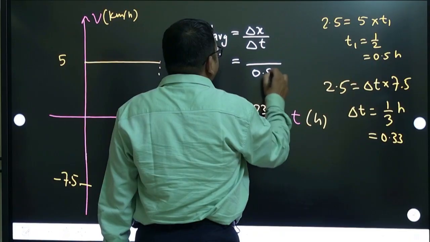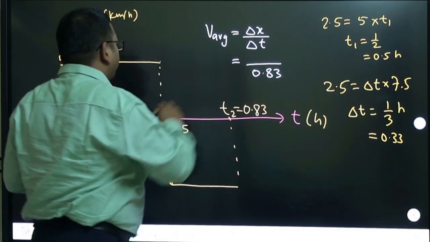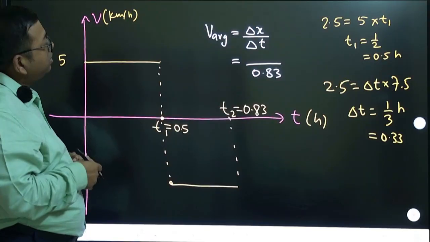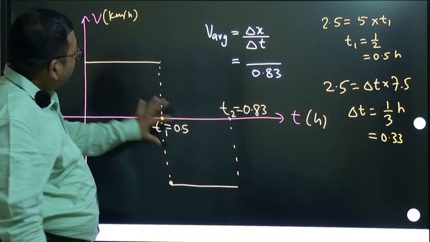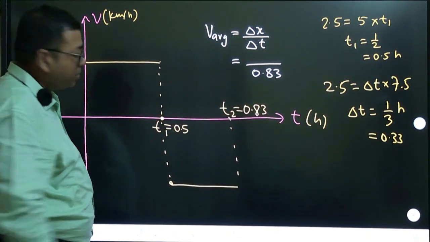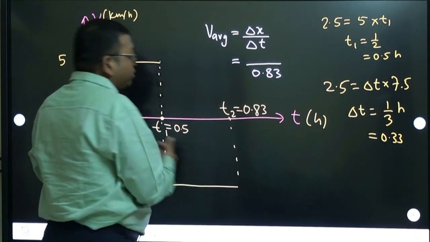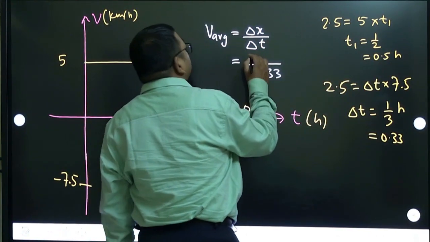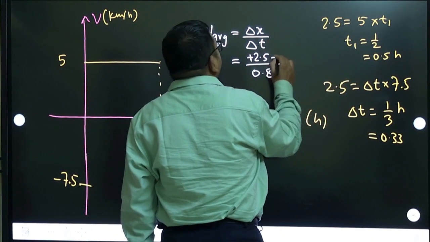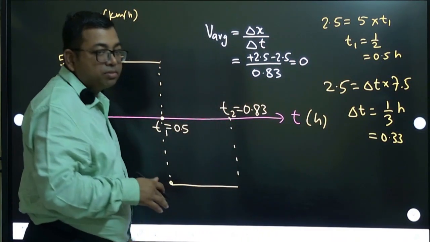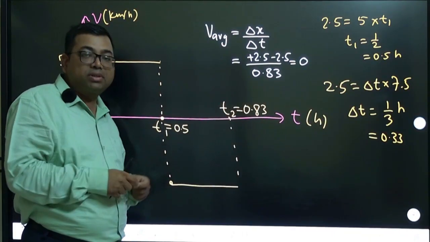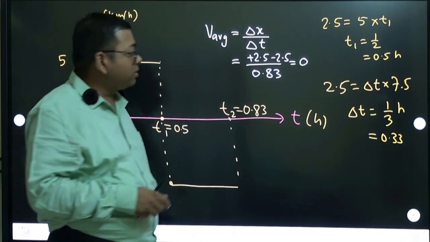Total time is 0.83 from the beginning. But what about the area under this graph? The area is nothing but plus 2.5 minus 2.5, that has become 0, right? That's all. So average velocity is 0, because he is coming back to the same position, right? So total displacement is 0.